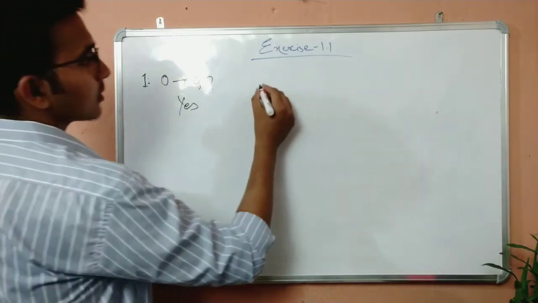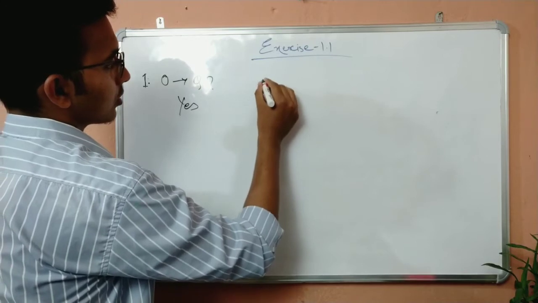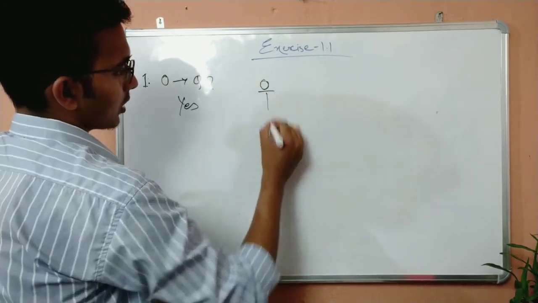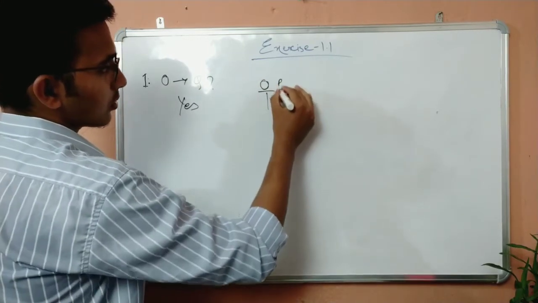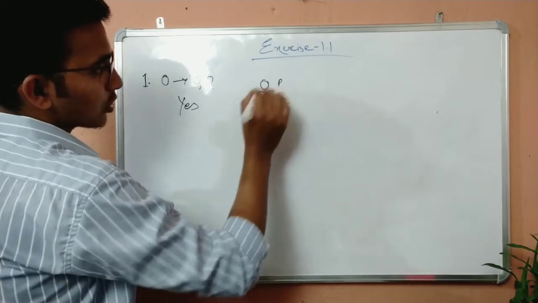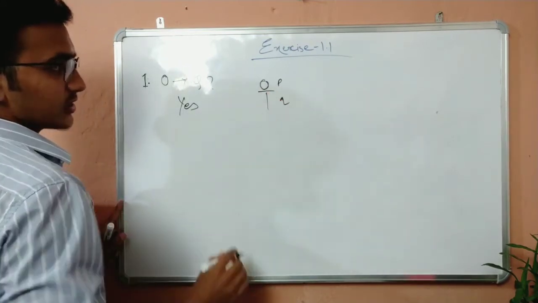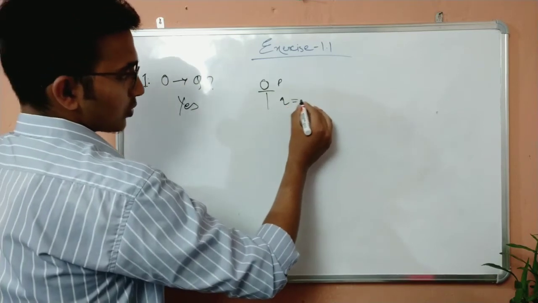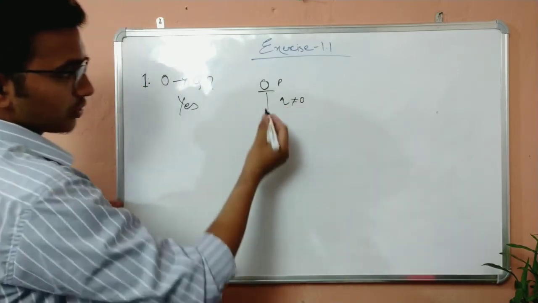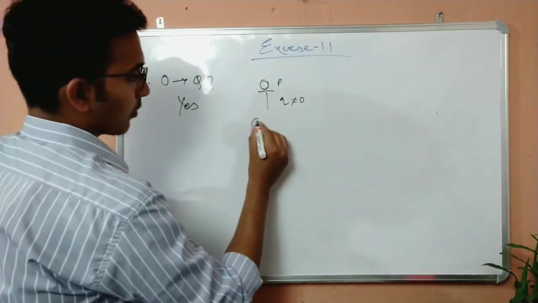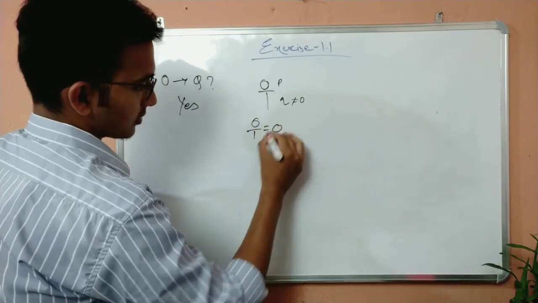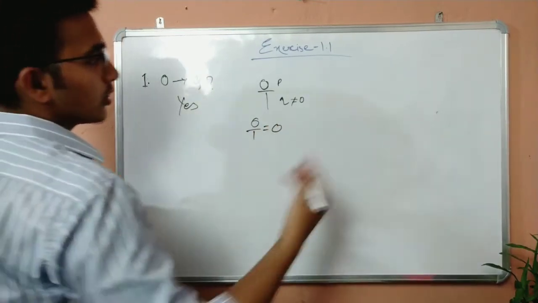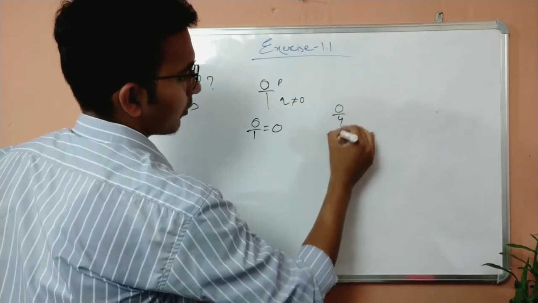Suppose I write 0 by 1, p by q. P and q both are integers. 0 is an integer, 1 is an integer. But q is not equal to 0. It's true, q is not equal to 0. So 0 by 1, what is the value of that? 0. Or you can also write 0 by 4.